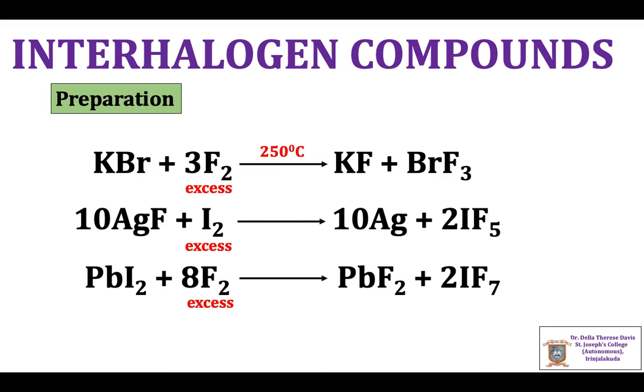The reaction between halogens and metal halides can also yield interhalogen compounds. KBr plus fluorine gives KF and BrF3. Similarly, silver fluoride when reacts with iodine can give IF5. Lead iodide with fluorine gives IF7.